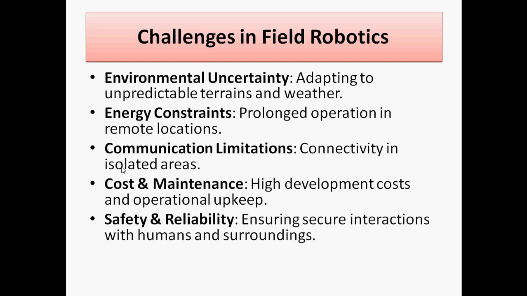Now we are going to discuss the next part, the challenges in robotics. The first is environmental uncertainty: adapting to unpredictable terrains and weather. The next is prolonged operations in remote locations, where energy constraints are a problem, as well as communication limitations in isolated areas.